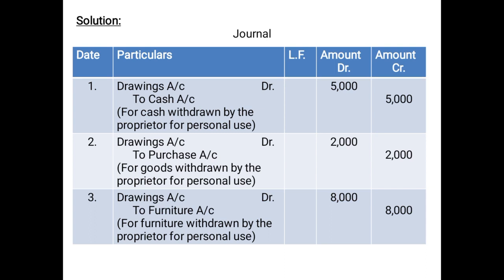And again, the same thing I would like to remind you: be very particular with the format, with the labeling of the columns, with the word journal at the top of the format, and the narration. I hope all the concepts and entries which we have discussed here are clear to you, children. Just go through the part 1 video and part 2 as well, once again, so that you can see the logic behind, because this is one of the most important and basic chapters of accounting.